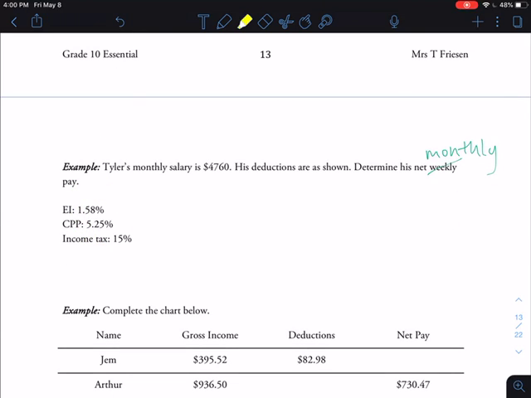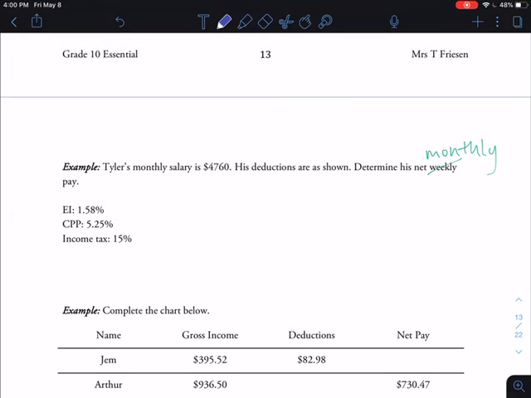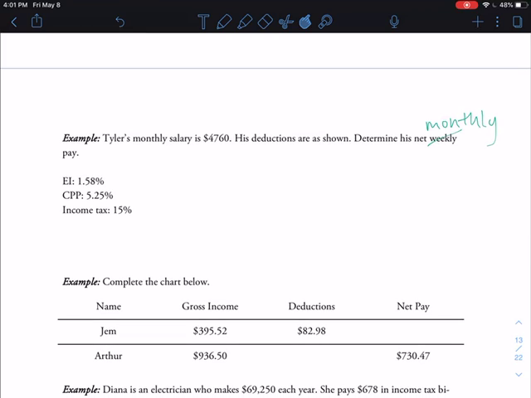Okay, so what we need to do first before we can do any deducting is we actually need to calculate how many dollars that is. So we're going to calculate how much is 1.58%, how much is 5.25%, how much is 15%. And you're going to notice that Tyler is only paying the mandatory deductions. He's not paying any optional ones like Beth was, which were company pension and disability insurance. And that is fine. Not every employer charges optional deductions.